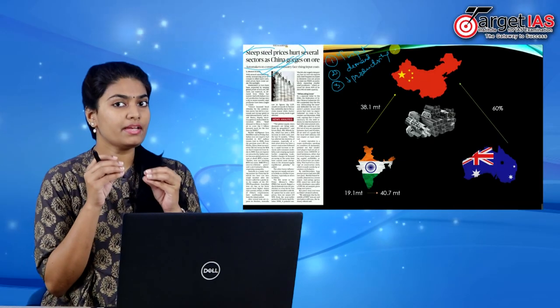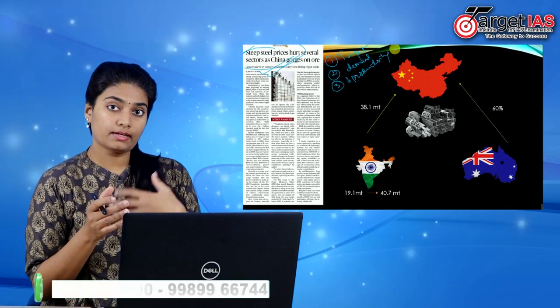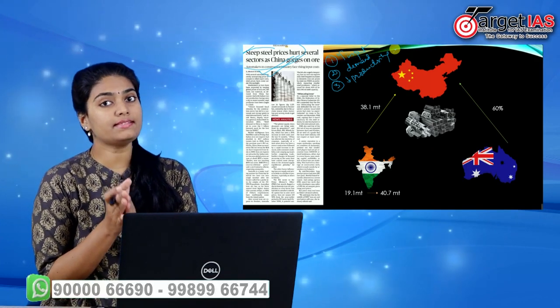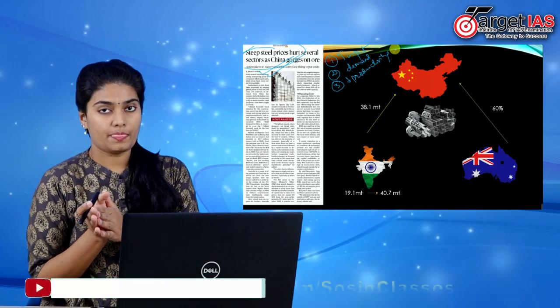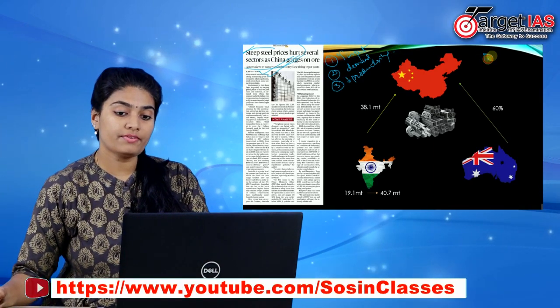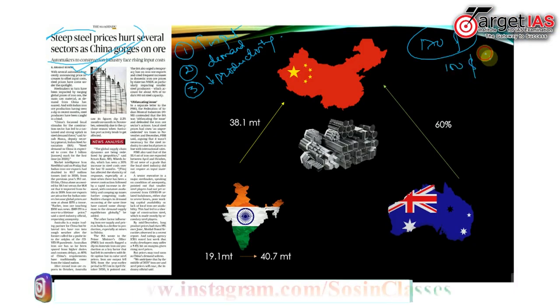The major raw material of steel is iron ore. The global price of iron ore is increasing nowadays. One ton of iron ore costs around $170, which is way more than the $100 it was previously.